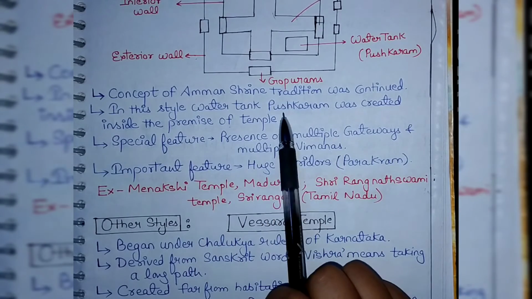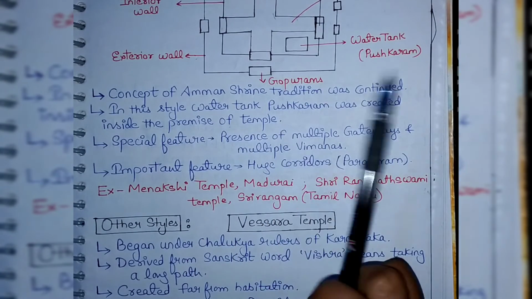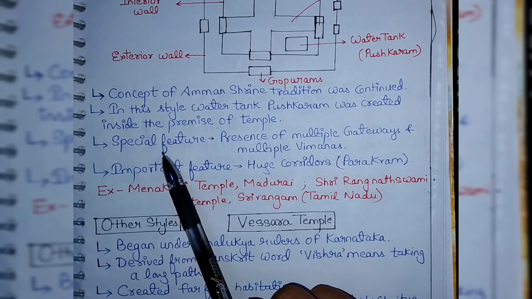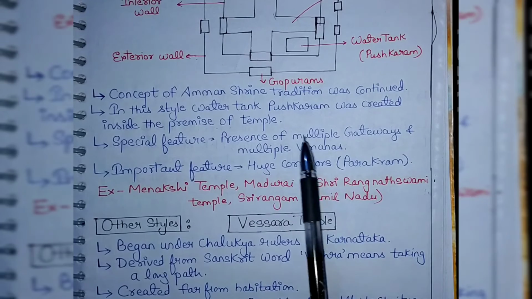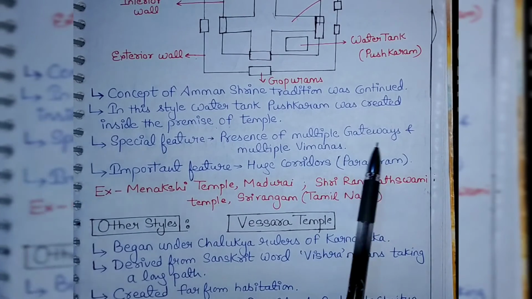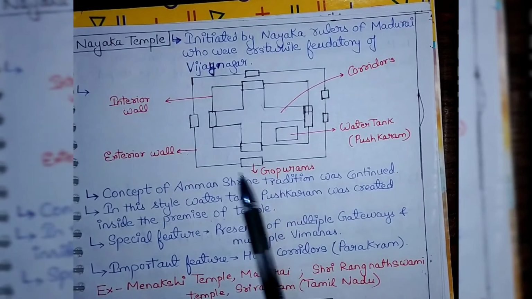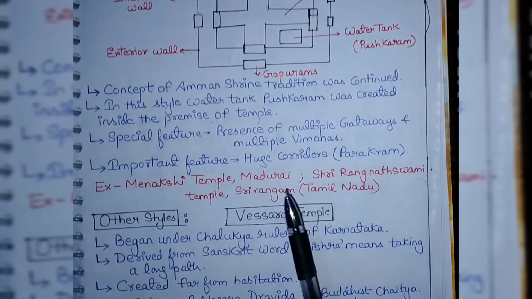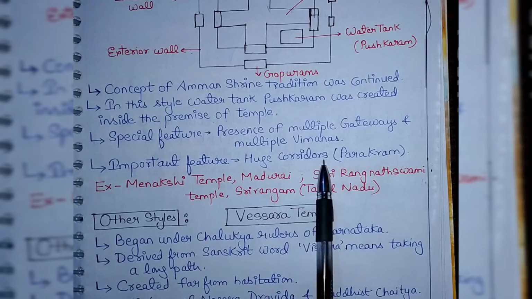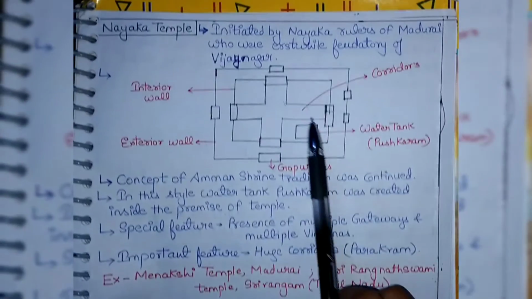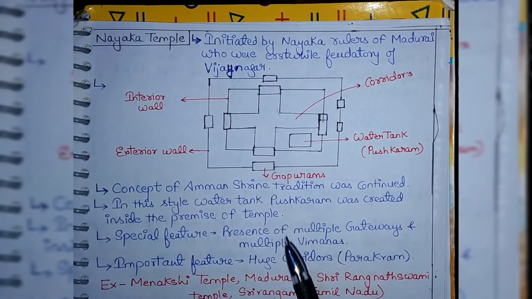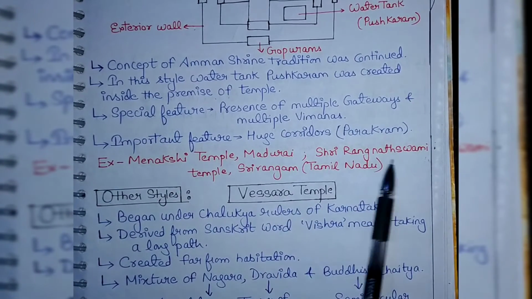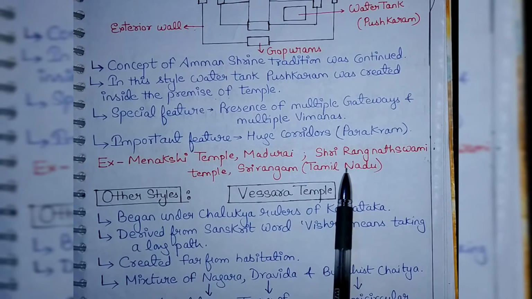In this style, the water tank known as Pushkaram was created inside the premises of the temple. One of the special features about this temple is the presence of multiple gateways and multiple vimanas, the inclining tower. Then one of the important features is the huge corridors, which are known as the prakaram. You can see here the huge corridors. Examples are the Meenakshi Temple, Madurai, and Sri Ranganathaswamy Temple, Srirangam, Tamil Nadu.